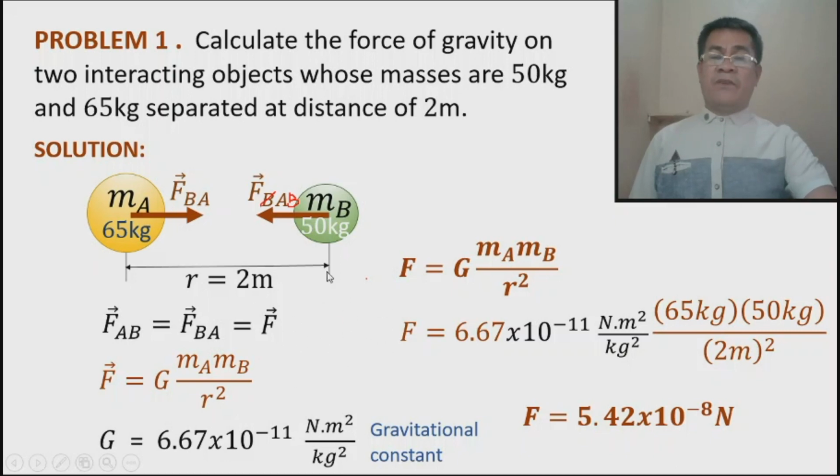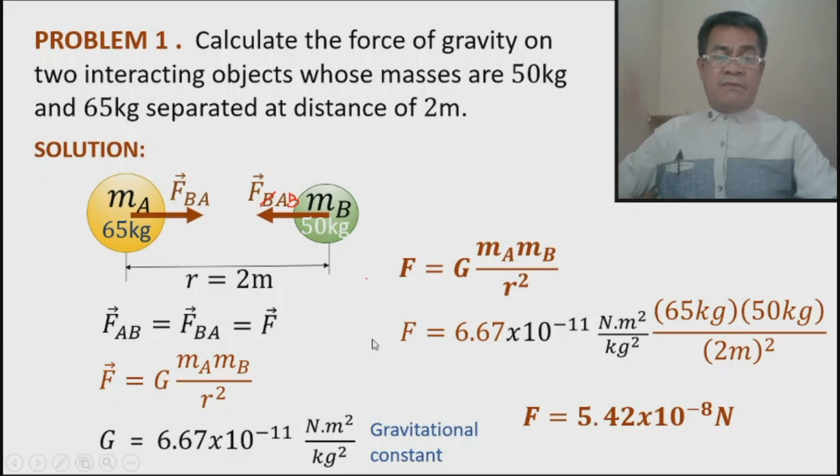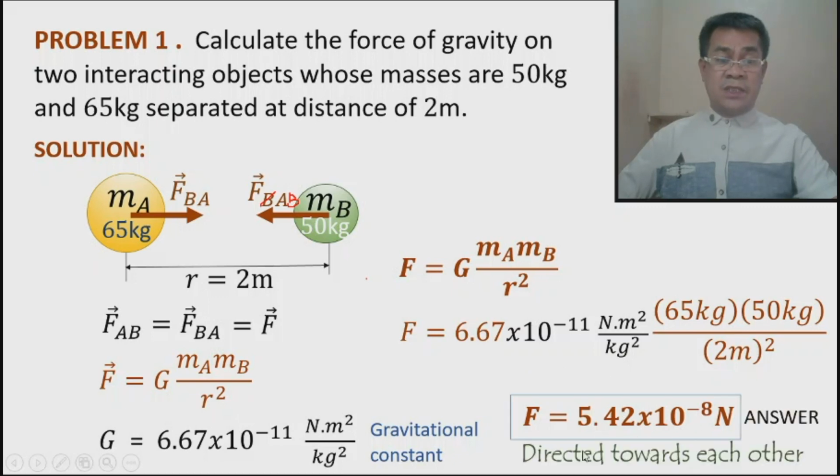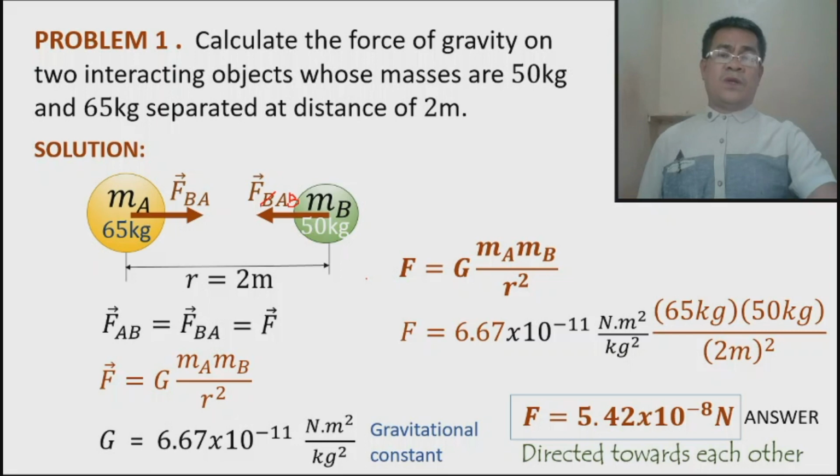And the significant force is towards the Earth. Okay? So, remember, force is a vector quantity. For now, we can say that the magnitude of the force is 5.42 times 10 raised to negative 8 Newton, and the direction is towards each other.